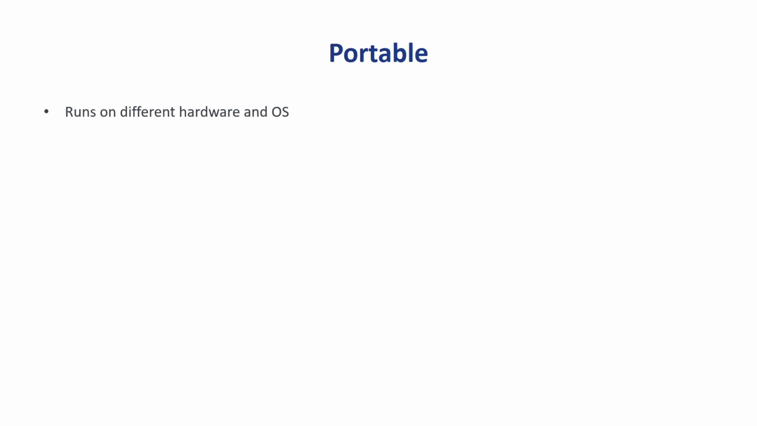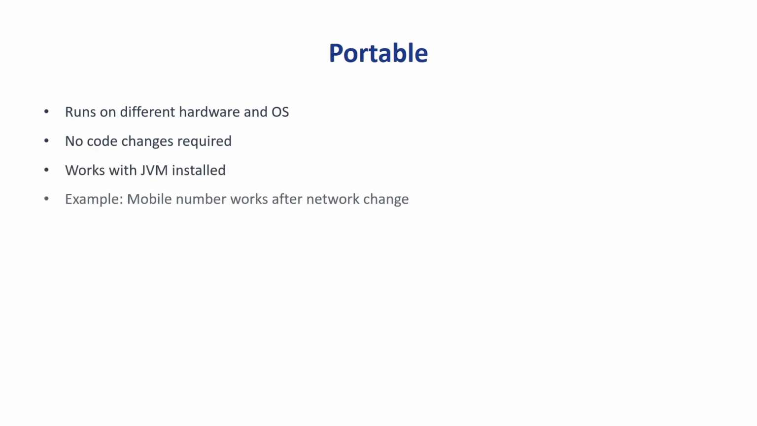So the next feature is portable. Portable means a Java program can run on a different machine without changes. The only requirement is that the machine has a JVM installed. This makes it easy to move programs across computers and platforms.